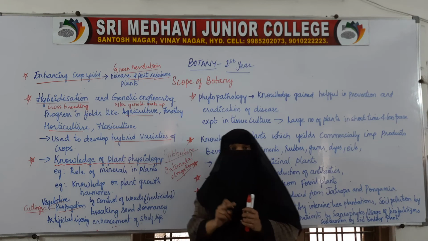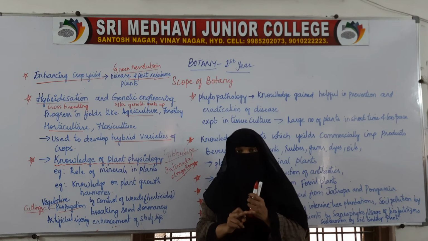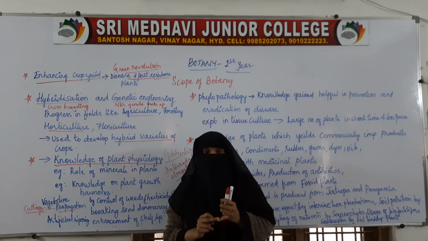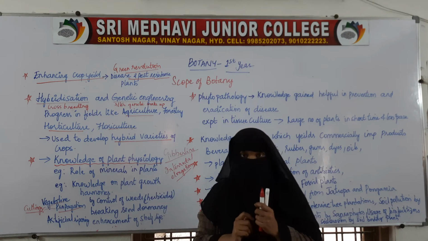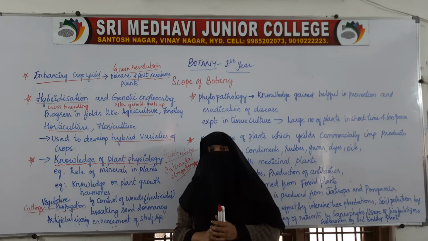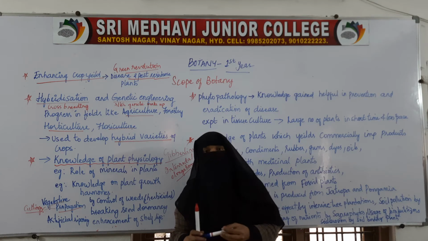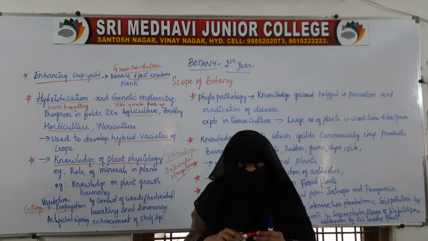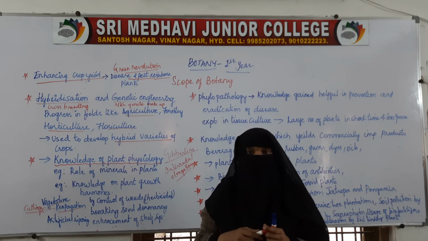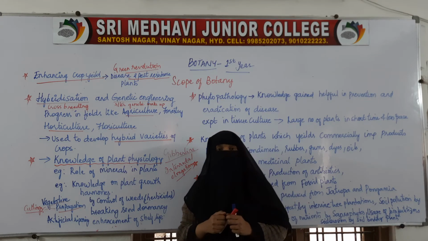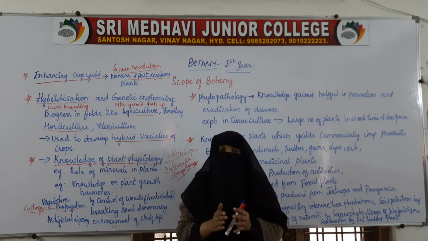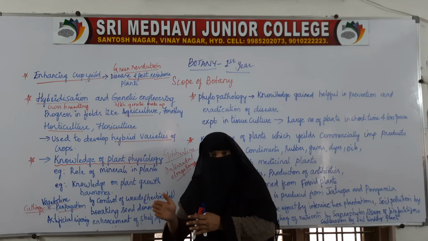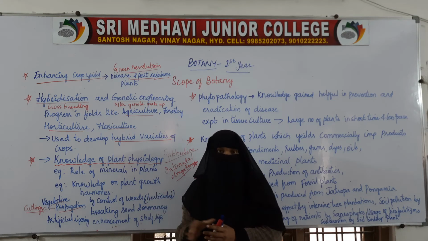Now the thing is, when we study plant physiology, we will be able to know which hormone is responsible, and in how much amount that hormone is needed to be given. For example, to increase the shelf life, to delay the aging in plants, the hormone which is required is cytokinins. Nowadays, to increase the shelf life, the farmers will spray cytokinins so that the food does not get spoiled quickly. Instead of getting spoiled in 4 days, it will take 6 to 7 days to spoil. So it increases the shelf life.